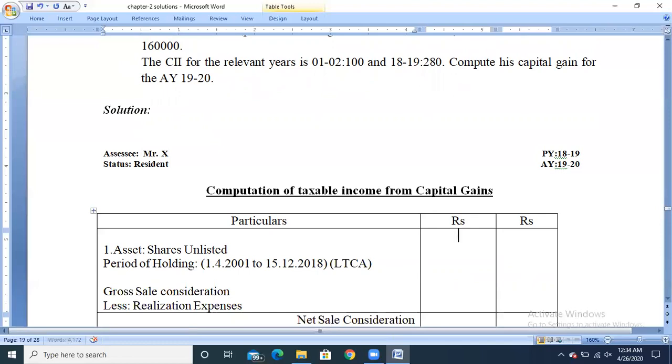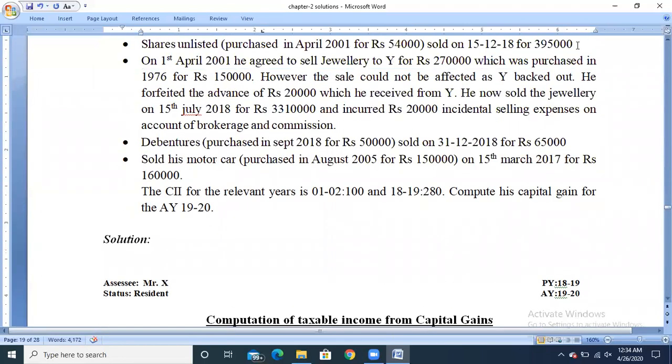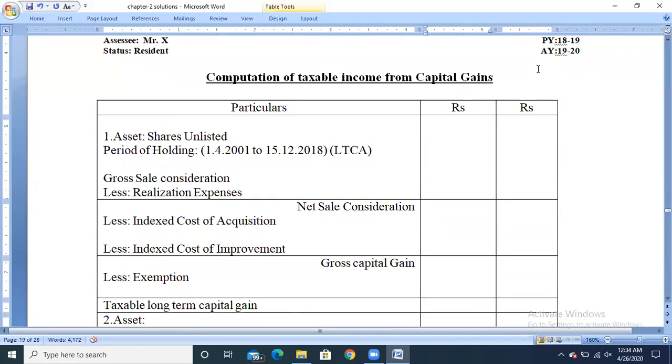Calculate the income from capital gain. First take the value called gross sale consideration. The gross sale consideration is rupees 3,95,000, which has been sold in the previous year. From that, minus any realization expenses. There are no realization expenses for the unlisted shares. So the balance amount, 3,95,000, will be the net sale consideration.